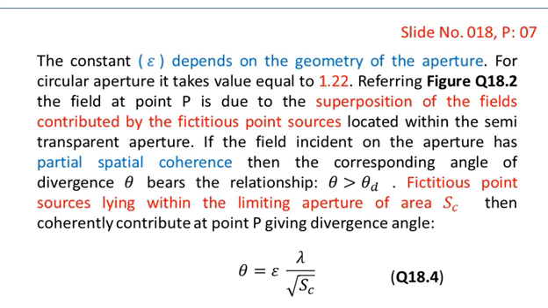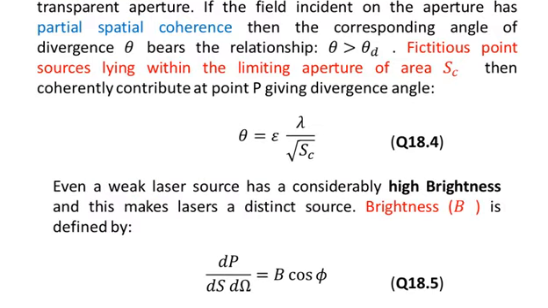Fictitious point sources lying within the limiting aperture of area S subscript C, where C stands for coherence, then coherently contribute at P, giving the divergence angle. So in that case, the divergence angle theta will be equal to epsilon times lambda over square root of S_C.